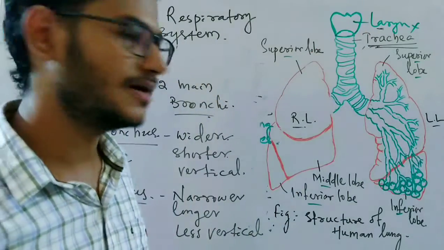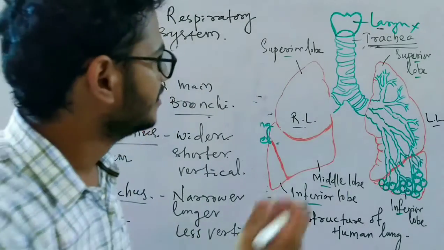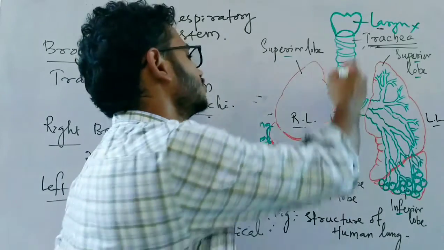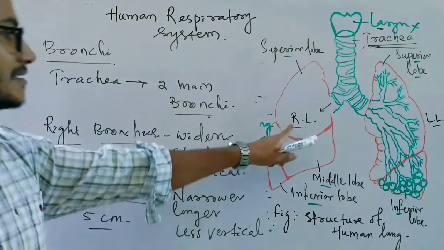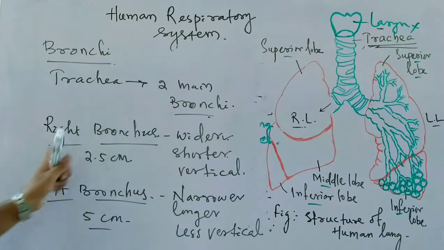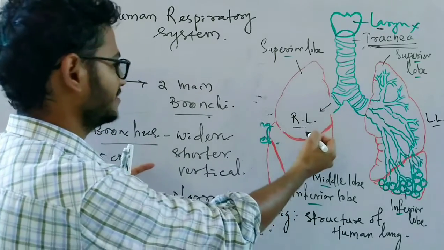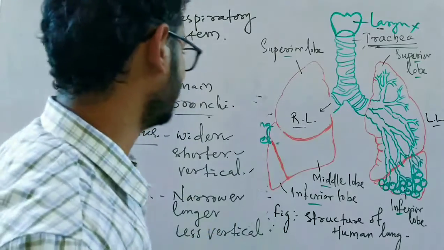air, many different pathogens and bacteria that cause harm to our body also enter our respiratory system. So the pathogens have more chance to enter the right lung because the right bronchus is wider, so it is easier for them to reach the right lung, and shorter and vertical so that they can easily come to the right lung.